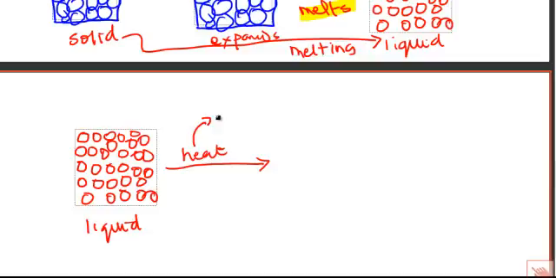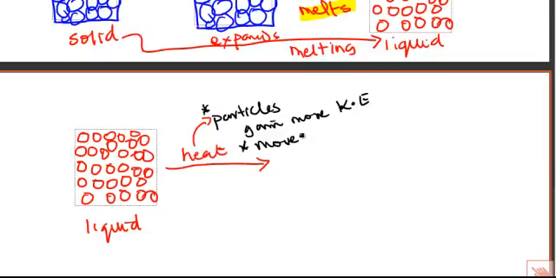Heat makes the particles gain more kinetic energy. And what happens if they gain more kinetic energy? It means that they will move faster. So the particles move faster.